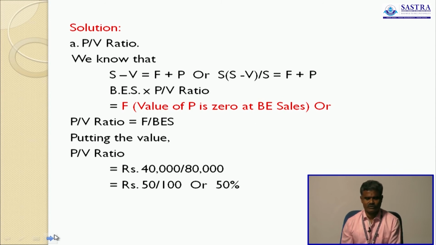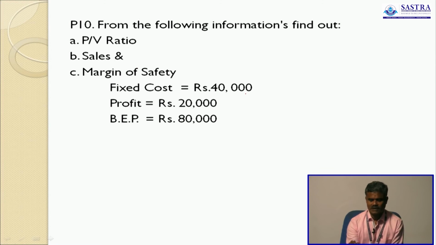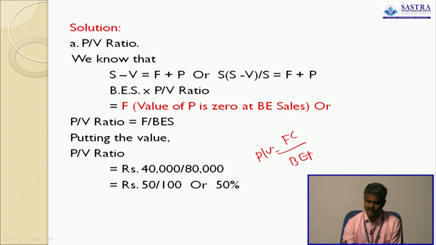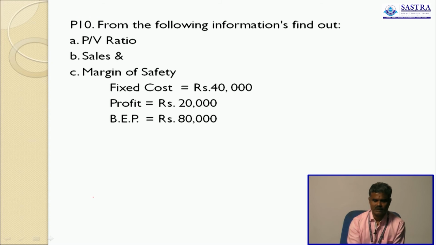So PV ratio equals fixed cost divided by break-even point. Fixed cost is 40,000, break-even point is 80,000, into 100. That is 50%. The first answer is 50%. Now the sales.